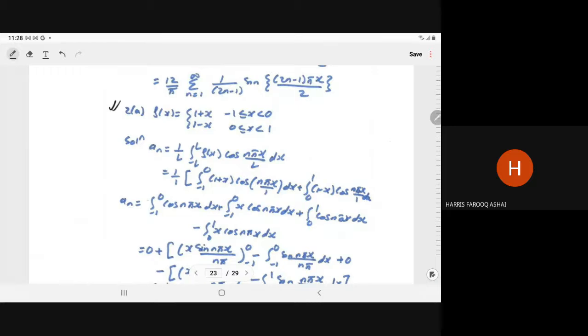Now let us take this problem. f(x) is equal to 1 plus x for the interval minus 1 to 0, and 1 minus x for the interval 0 to 1.